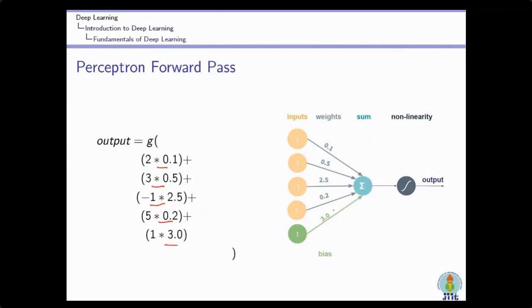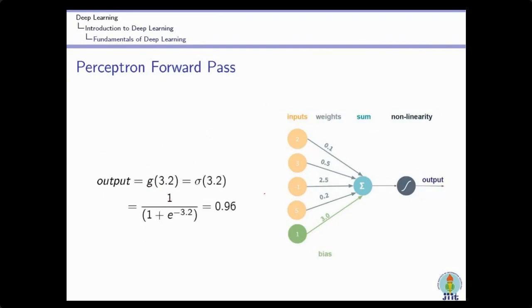I have just used the bias as an input. I put 1 here, and the bias works as a weight. So in the single formula xw, I can represent all the things. This is the output, and if I calculate it, its value will be 3.2. The output of the summation function will be 3.2. Now I will apply the activation function. Here I am using the sigmoid activation function. When I apply it, I get a value of 0.96. So I am getting the output as 0.96.